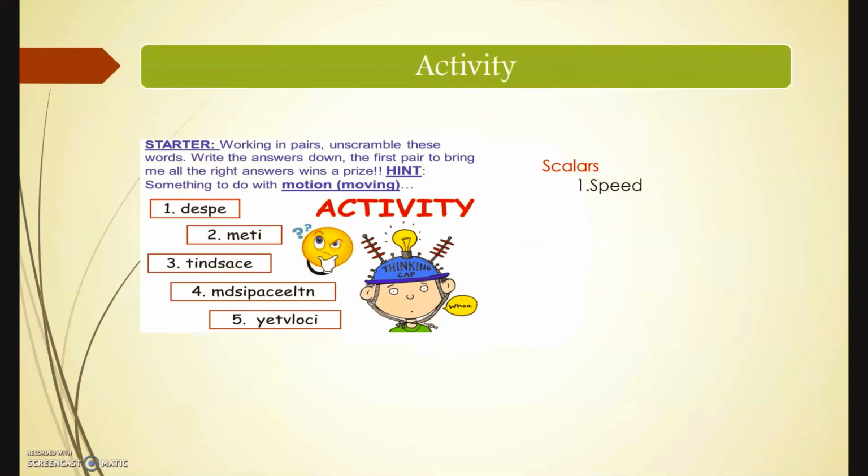Can you identify the second one? Yes, the second one is time. It also has only one magnitude. Next, the third one is distance. It has only magnitude. So these three belong to the scalars. Can you identify the fourth one? Yes, the fourth one is displacement. Displacement has both magnitude and direction, so this word belongs to the vectors. Next one, velocity. Velocity also has both magnitude and direction, so it also belongs to the vectors.